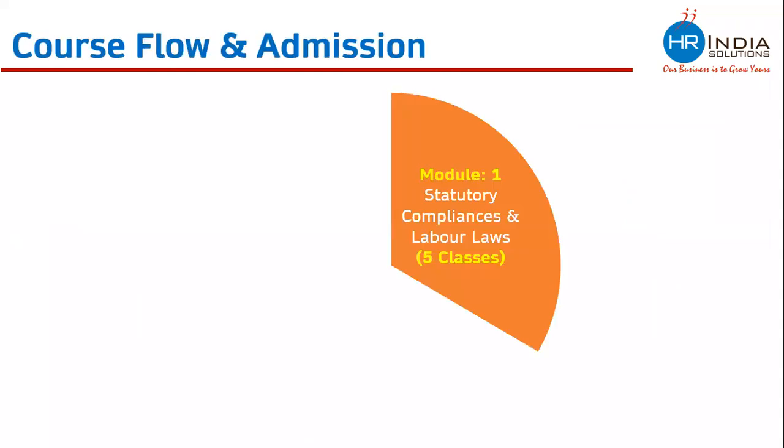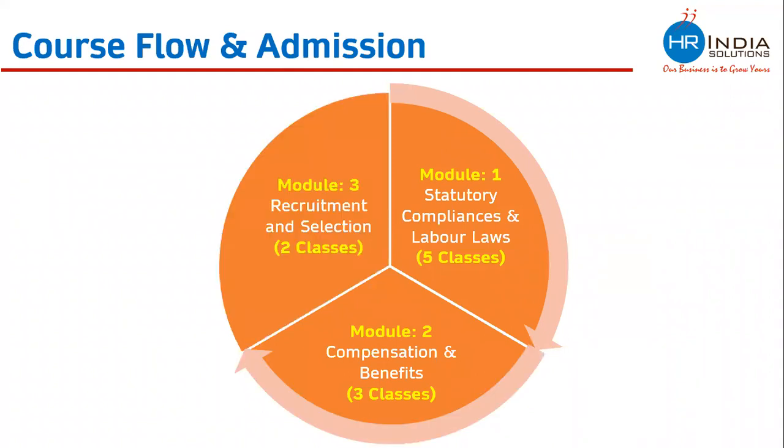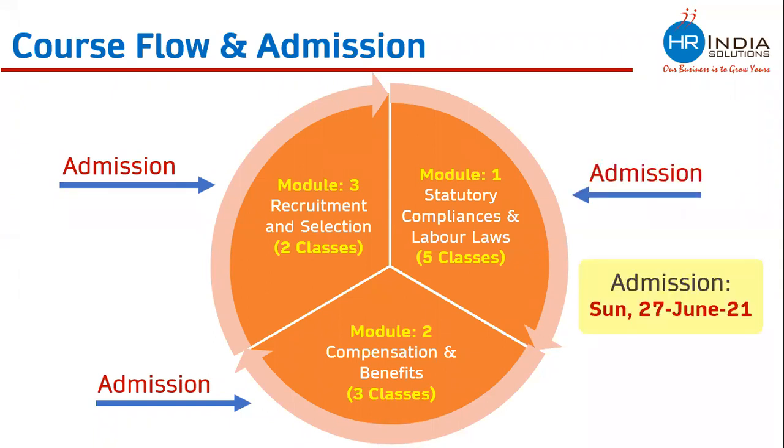This is how the course runs. We start with module 1, where there are 5 classes. After completing this, we move to module 2, compensation and benefit, under which we conduct 3 classes. After completing this, we move to module 3, which has 2 classes, and then again we start with module 2. So the entire course runs in a cyclic way. Admission can be taken when we are starting any module. The next admission is from 27th June, which is Sunday.